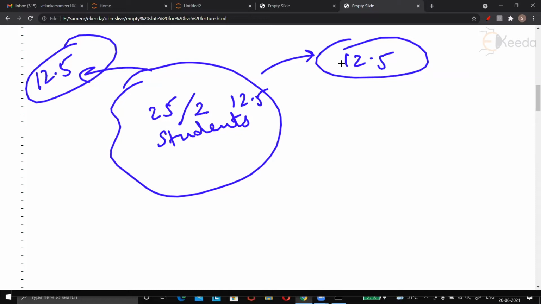Rubbish. This is not how an integer number of students works. The number of students is always an integer. When I say I am dividing those students into two groups, it becomes meaningful to write double slash. What is 25 upon 2? It's 12.5, but it will be 12. So 12 students will go in one group and the remaining 13 will go in the other group. This sounds meaningful.